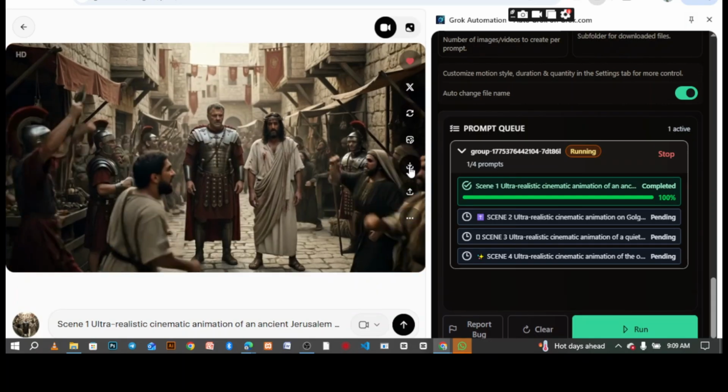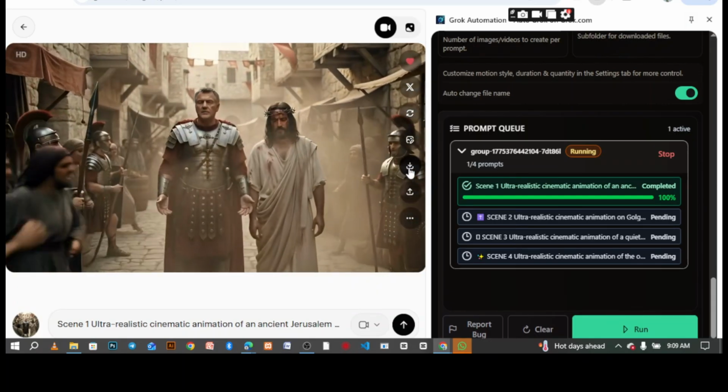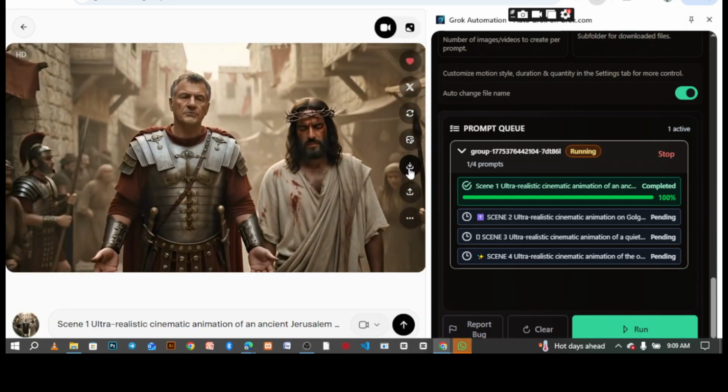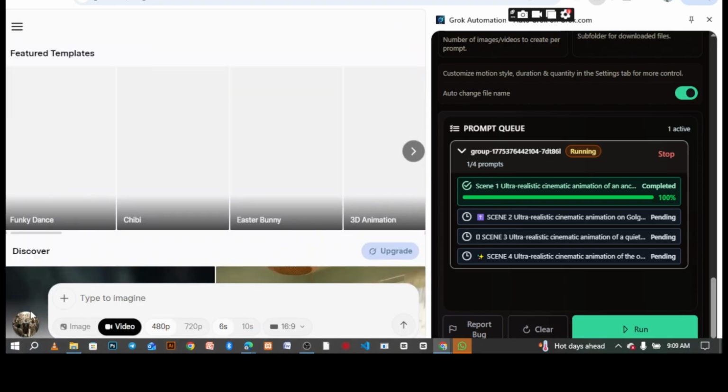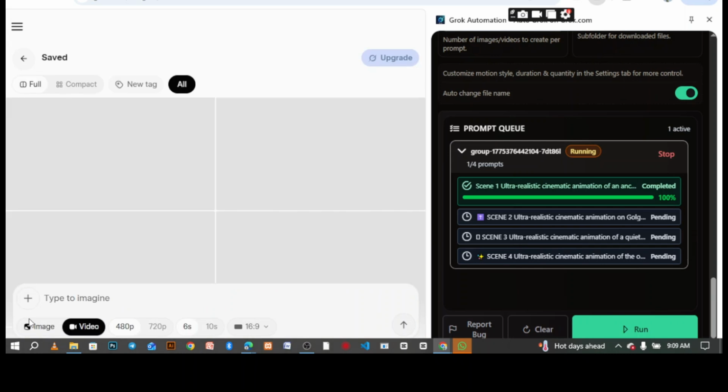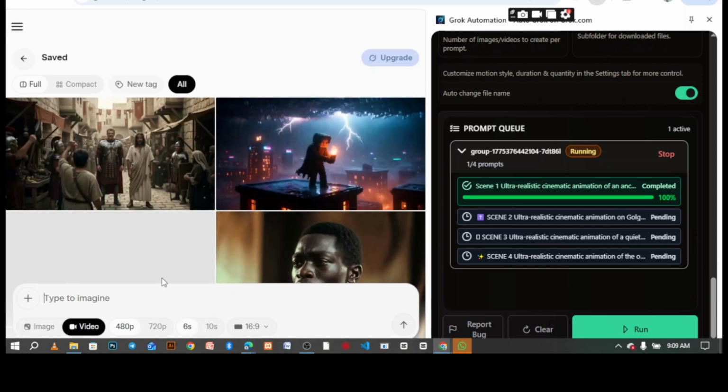Let me know how you feel about this, and then let's wait for the final result. It's generating already automatically. I'm not touching anything. So scene one is already generated. Wow, nice. And after generating it, upscaling on its own. That's beautiful. Wow.